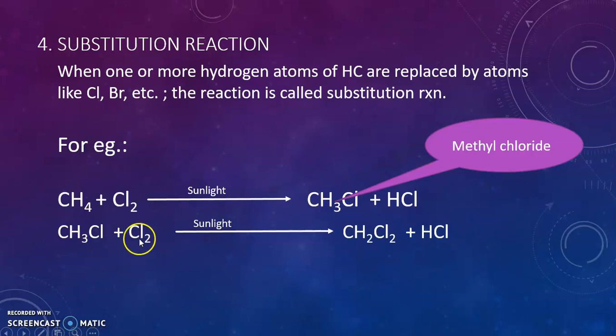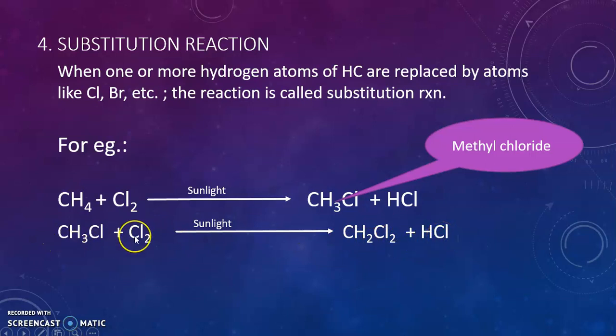Methyl chloride can further react with chlorine gas in presence of sunlight, and this time the second hydrogen atom gets replaced by chlorine atom. So CH3Cl has 3 hydrogen atoms, out of which one gets replaced by chlorine. So it becomes CH2Cl2, and the byproduct again is HCl.